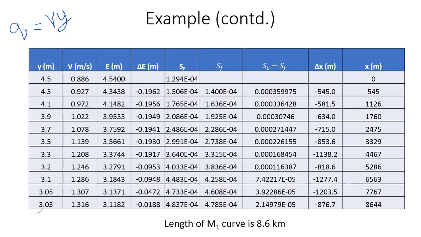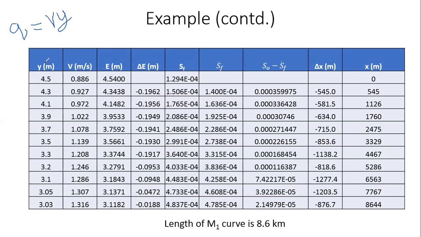Now all of these values of Y we have just assumed, and for them I'm going to solve for delta X. So now I know Y at all the points. At this value of Y, the velocity will be 0.886. How did I get this 0.886 meters per second? I have already solved for small q, the flow rate per unit width. I divided by Y, I get V. Similarly, for every value of Y, I find the velocity using this equation. Remember, the flow rate is not changing, so when Y changes, V changes. And these are all the different values of V.